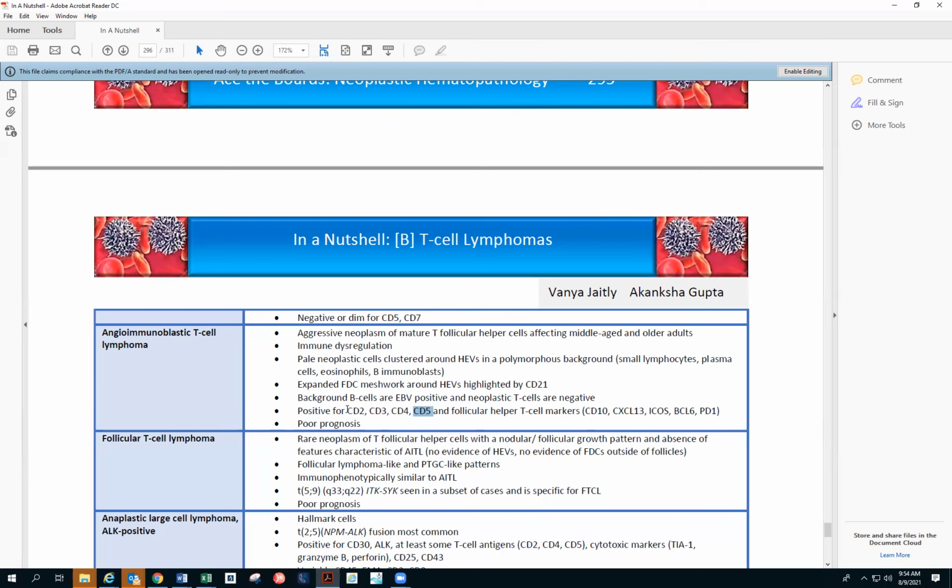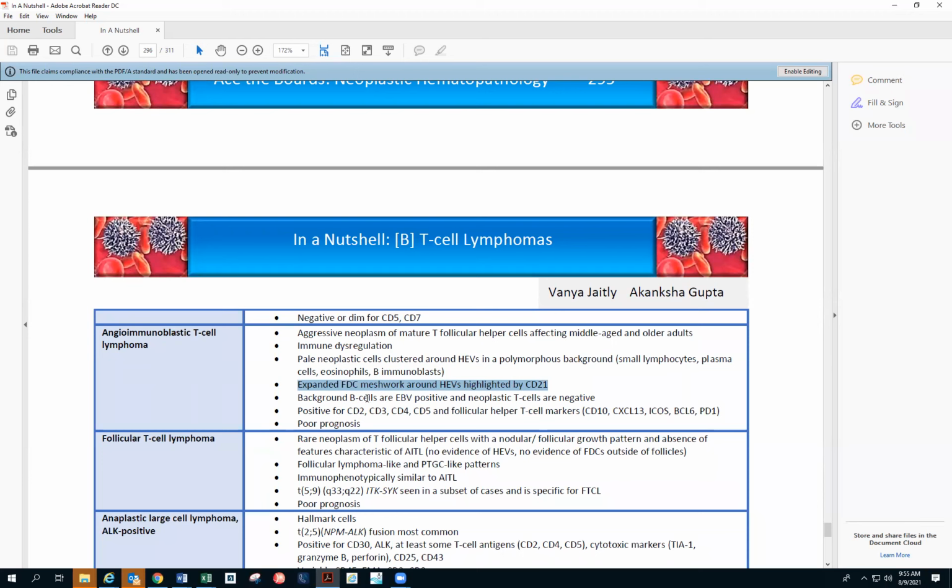It's a poor prognosis. And so for angioimmunoblastic T-cell lymphoma, for the morphology, you should remember that there will be high endothelial venules. So the neoplastic cells are clustered around the high endothelial venules. There will be a polymorphous background. So this polymorphous background you have to remember with small lymphocytes, plasma cells, eosinophils, B-cell immunoblasts. All of these will be seen in angioimmunoblastic. There will be expanded FDC meshwork around the high endothelial venules highlighted by CD21.